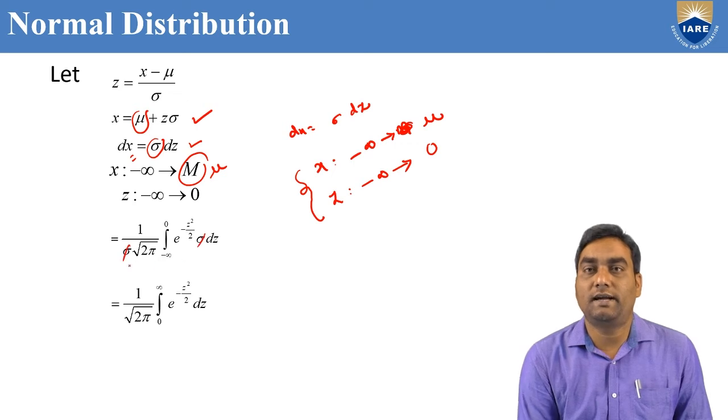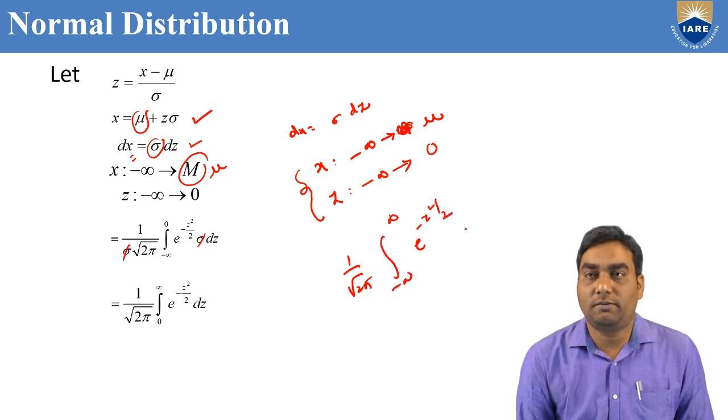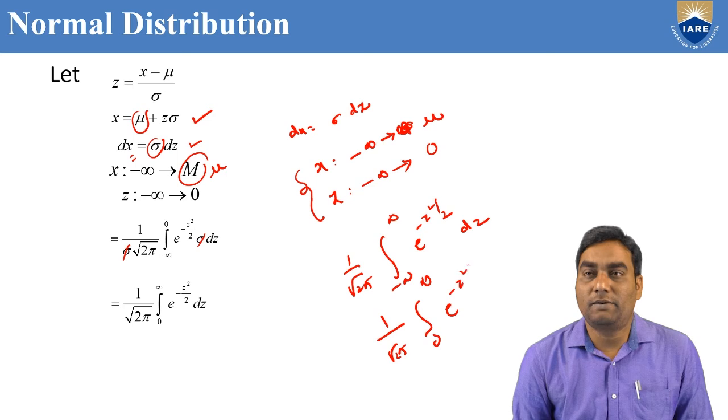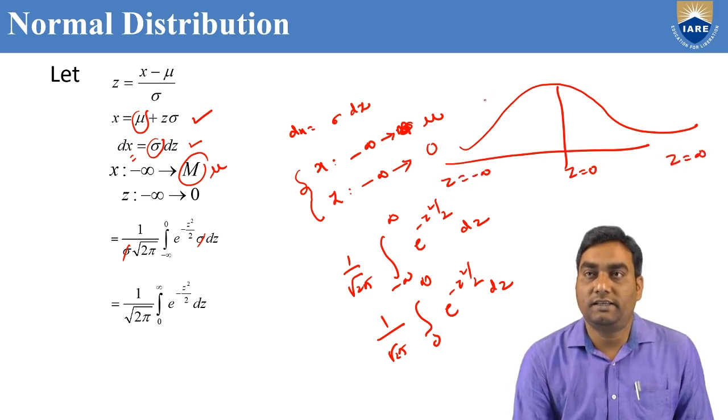The sigma cancels. The remaining term is 1/root(2 pi) integral from minus infinity to 0 of e to the power minus z squared by 2 dz. This can also be written as 0 to infinity, because in a normal distribution the curve is bell shaped. Here z equals 0 in the middle, z equals infinity on the right, and minus infinity on the left.